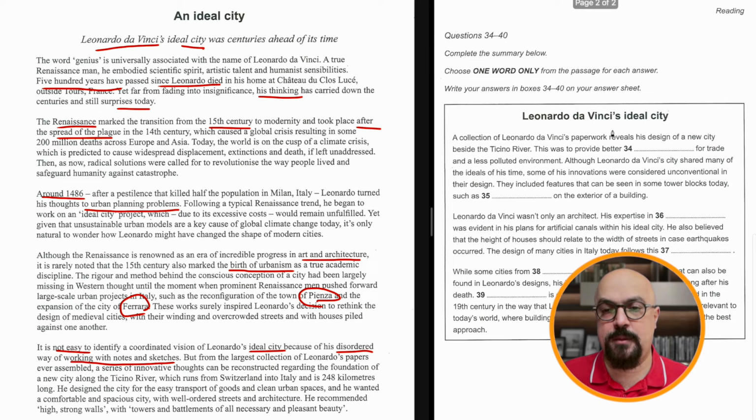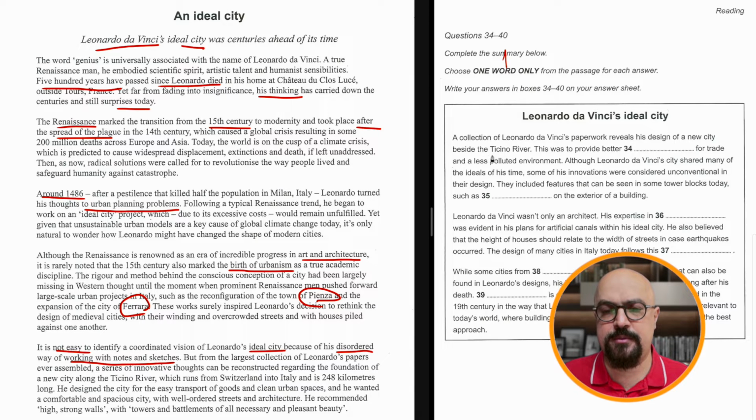Moving on, we have Leonardo da Vinci's ideal city. So now, how many words are we allowed to write? No more than one word, remember that. And it has to be from here to the end of the text. Even after that, because this, or I don't know, maybe even higher. I don't know, but let's find out.